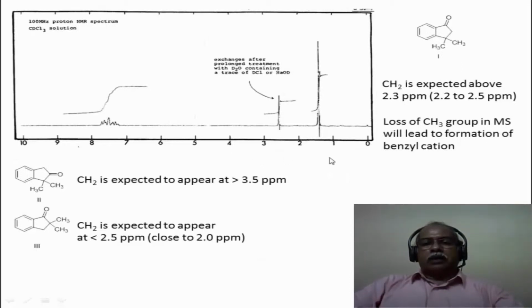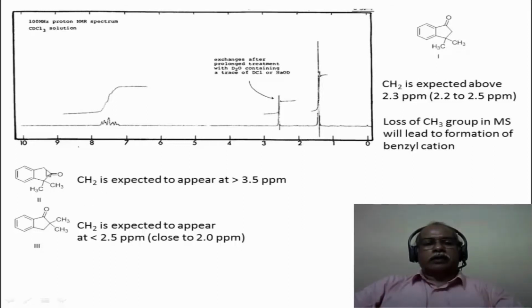One more check one can do after arriving at the structure. We have ruled out the possibility of structure number 2 and 3 based on the carbonyl stretching frequency as well as the absence of enolizable hydrogen. There are no enolizable hydrogens in structure 3, so we ruled it out from consideration. In addition to that, we can also check the CH2 hydrogen resonance.